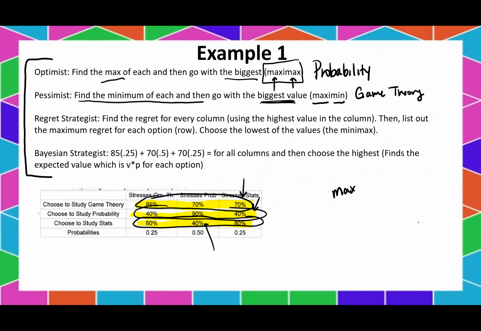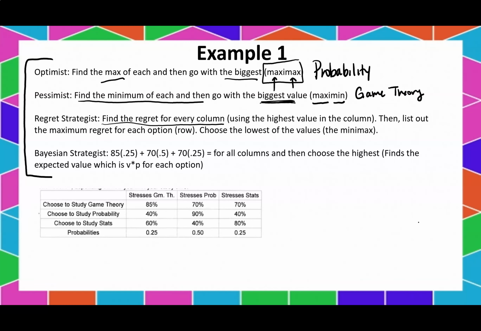Now, the regret strategist is someone who's like, oh, I just really don't want to regret anything. And so what you have to do is minimize your regret. Now, this is definitely the most complicated one, but it's still not too bad. You need to find the regret for every column using the highest value in the column. So let's do that first. What's the highest value in this column? It's 85.